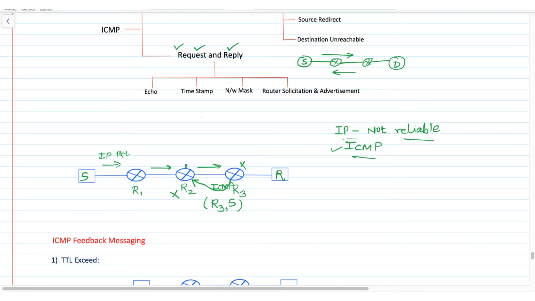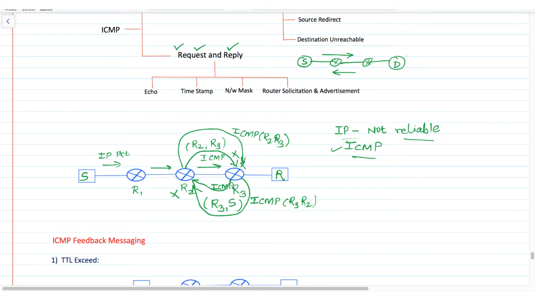Then R2 will send an error message, meaning an ICMP packet, to R3, so now R2 is the source and R3 is the destination. If because of heavy congestion at R3 this packet is also discarded, then R3 is going to send an ICMP message to R2, and if R2 again discards it, R2 sends an ICMP error message to R3.